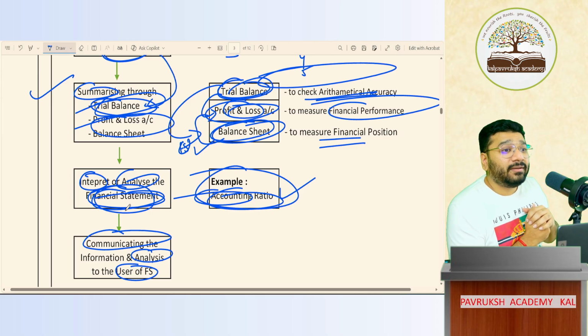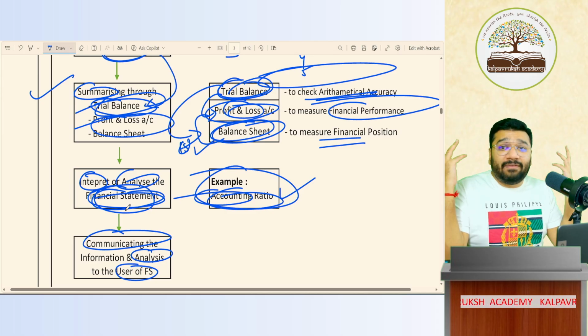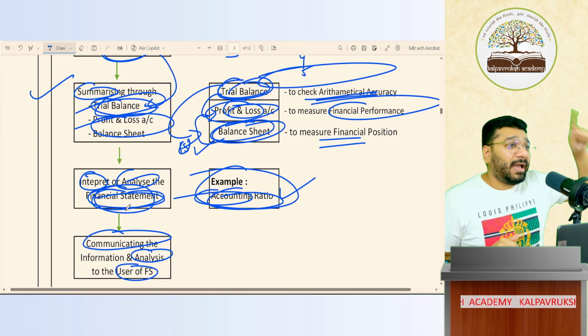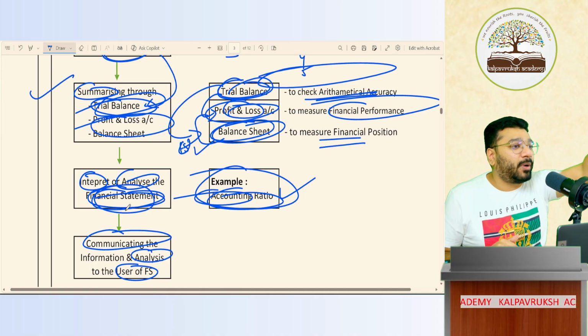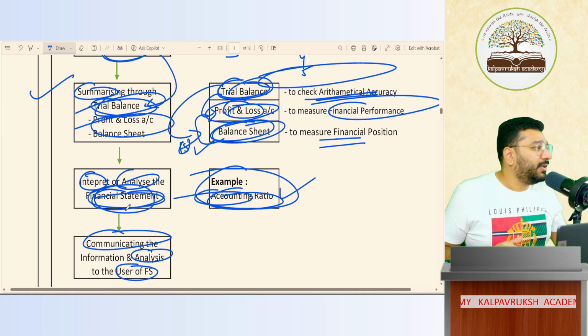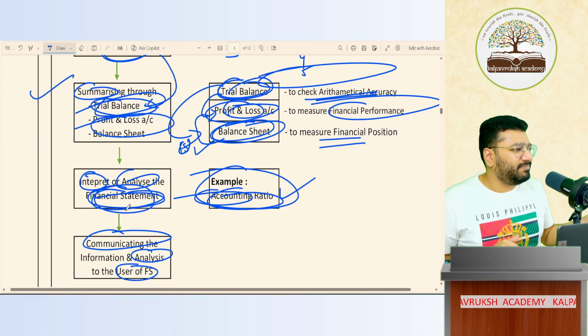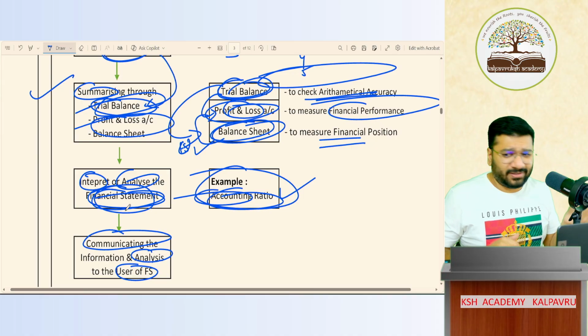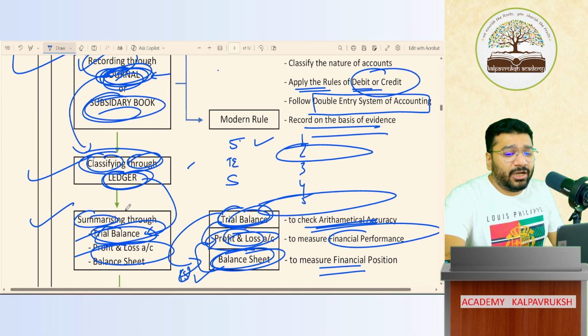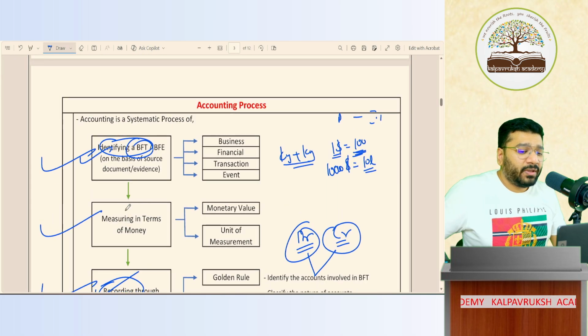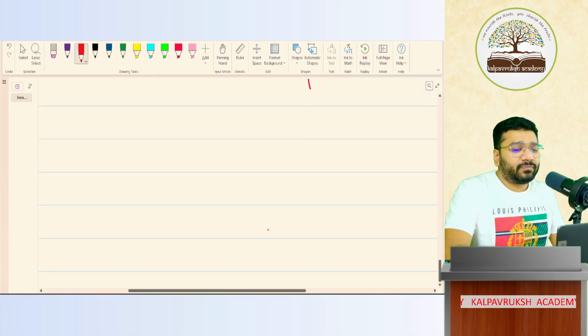Got it, not got it? So today, if you think I'll become an expert in everything, not possible. But definitely, I'll make you more knowledgeable than your friends. That is a promise. The masala that I'm giving, nobody will give you. That's my open challenge. And you have seen also, no? By now. Yes or no? This is the end-to-end accounting process. So can we do a very quick revision of this accounting process?